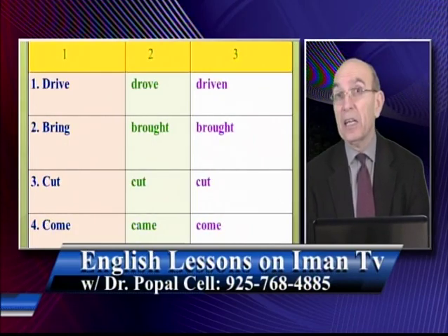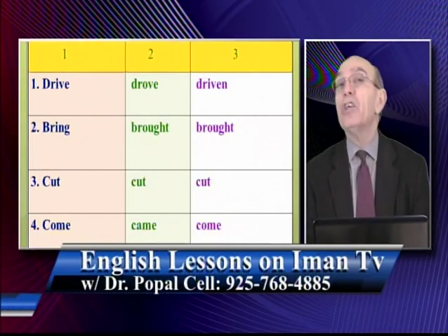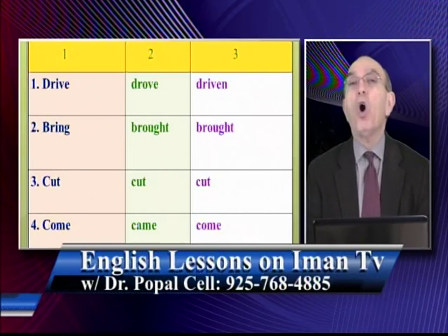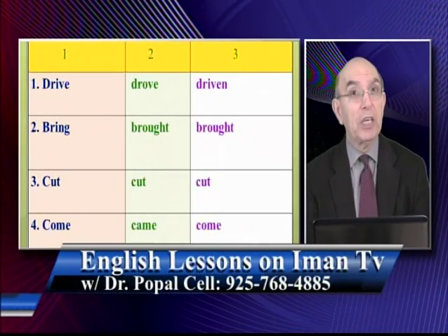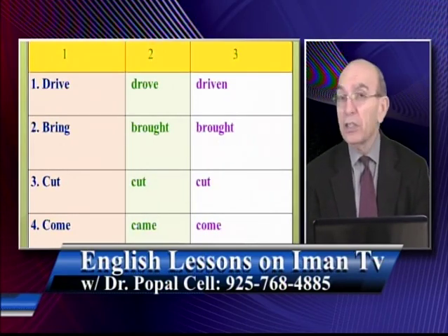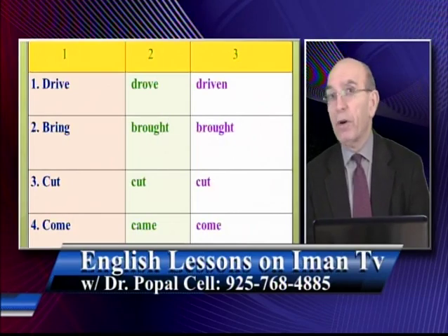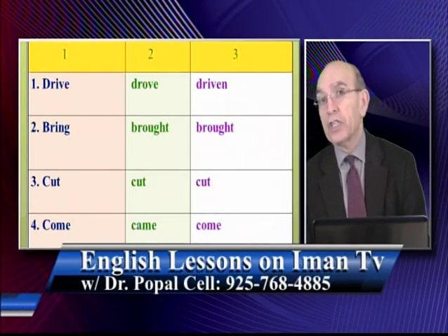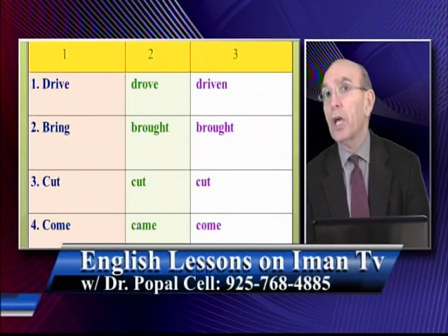Today is the last section of this, and these irregular verbs could be found in 4 different categories. Some of them have all 3 forms, the first, the second, and the third, different, like drive, drove, driven. Others have their second and third form the same, like bring, brought, brought.